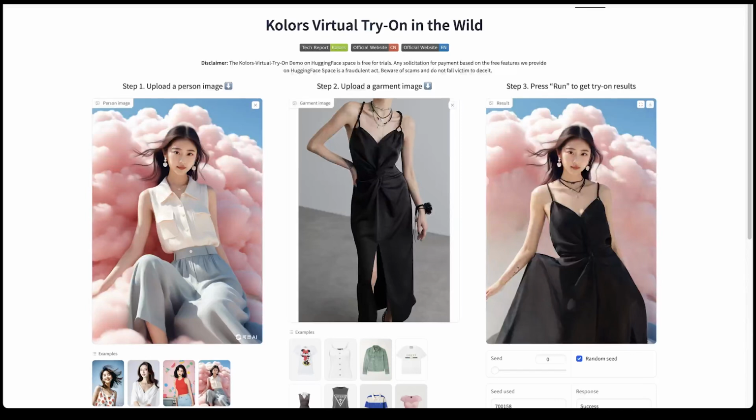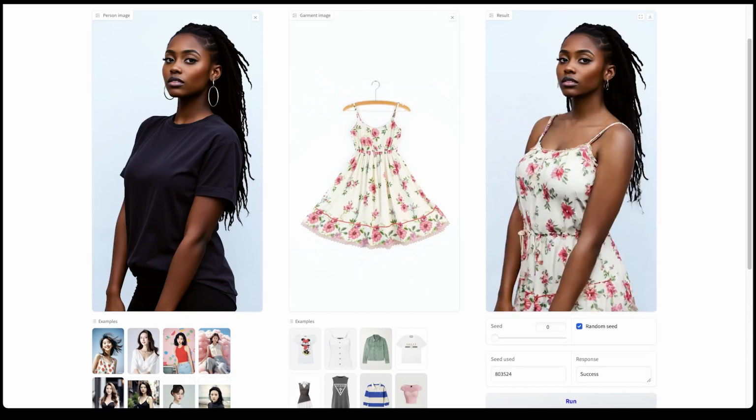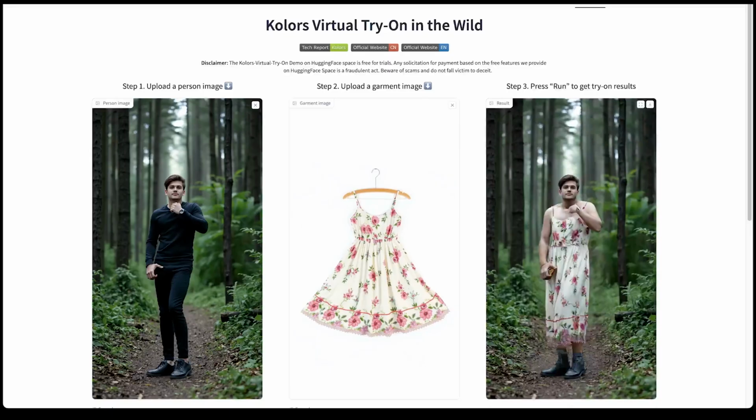What's up? I'm going to show you how to quickly put new clothing onto an existing picture of a person or character using AI for free, unlimited use. This is useful for things such as creating product photos if you sell clothing, to change your look if you're a social media influencer, or a billion other things.